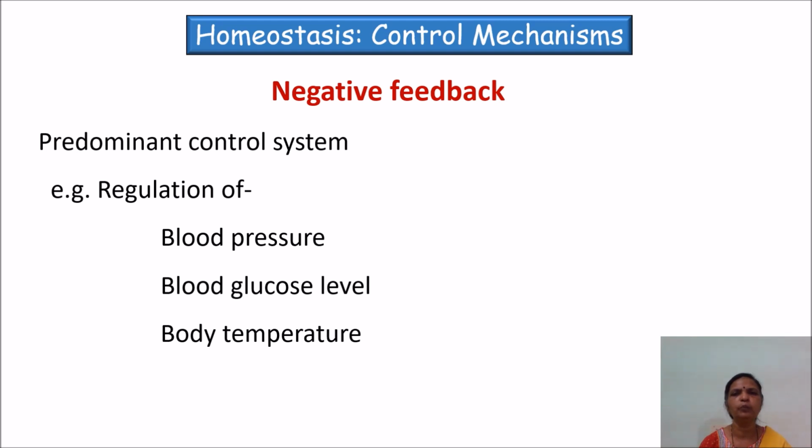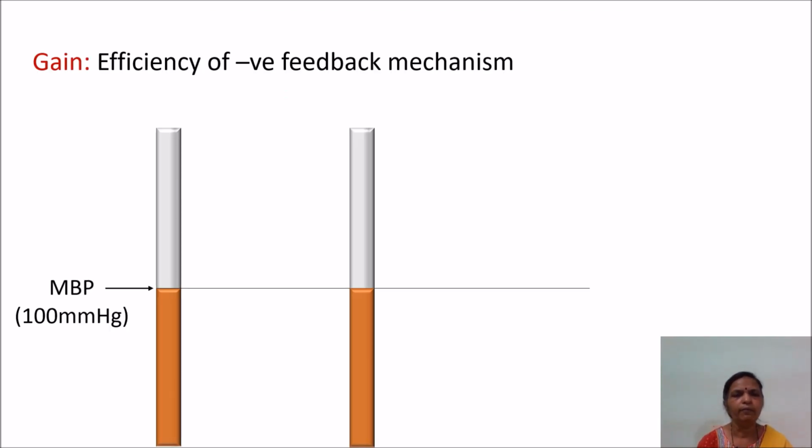About 99% of the homeostatic mechanisms utilize negative feedback mechanisms. Now each and every negative feedback system has its own efficiency, and efficiency is expressed in terms of gain. So gain of a negative feedback system gives an idea about its efficiency.